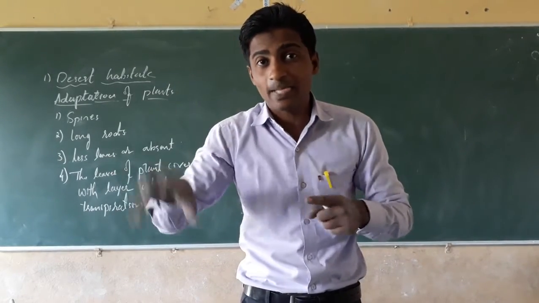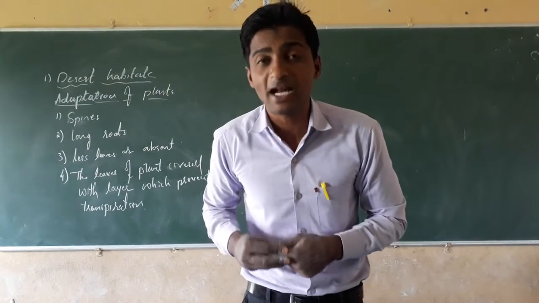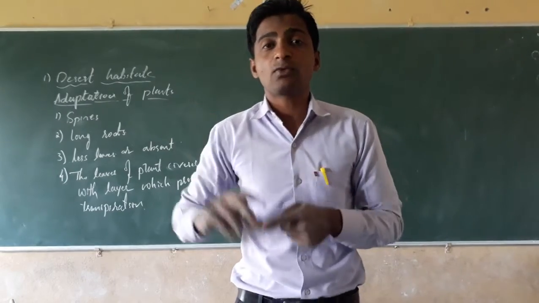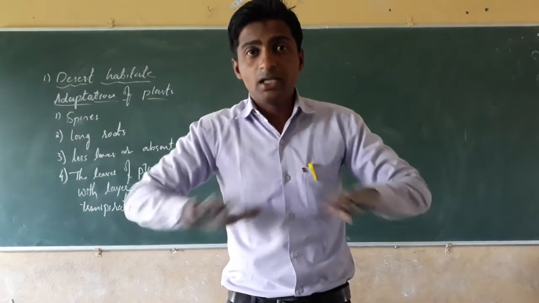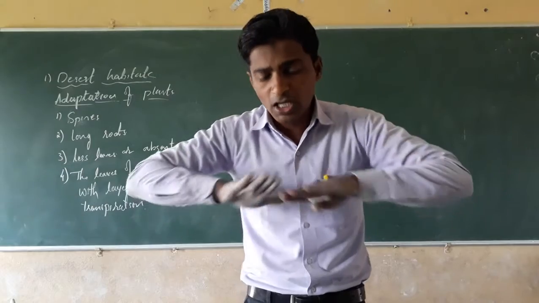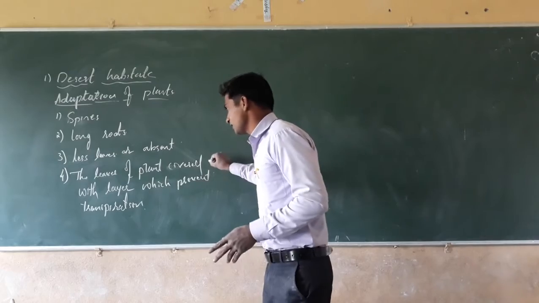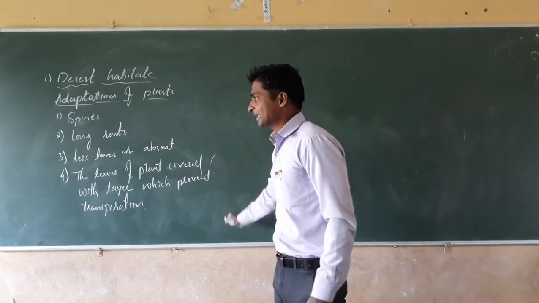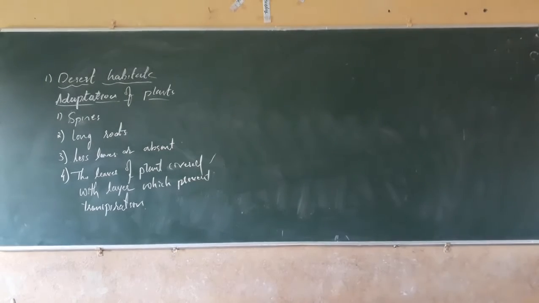Water is transmitting out. You have studied transpiration while studying the parts of plants. Through transpiration, what happens? The water moves out from the plant body. To avoid the flow of water through transpiration, a hard cover called the cuticle is present in plants. These are the characteristics of the plants of the desert.